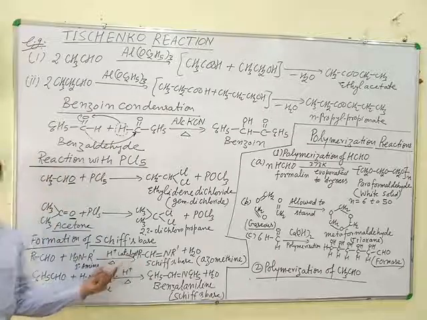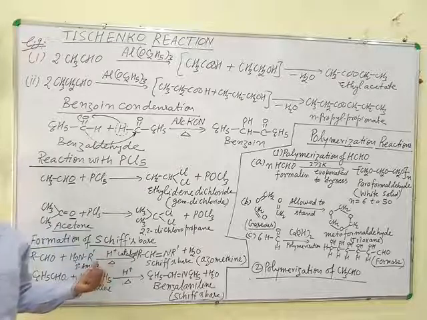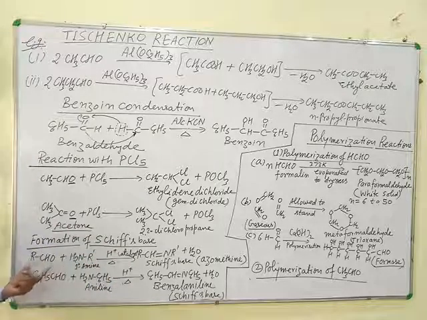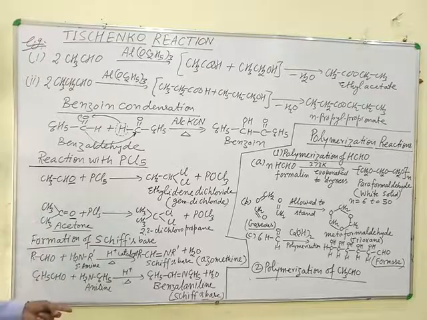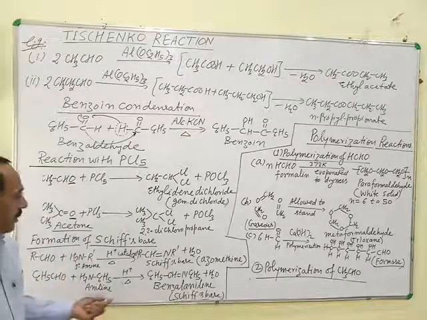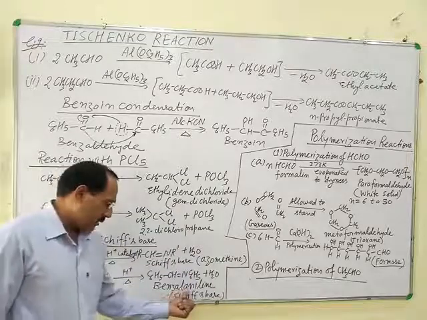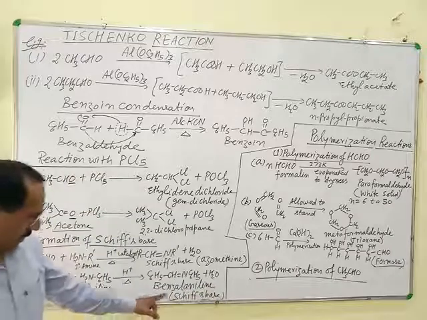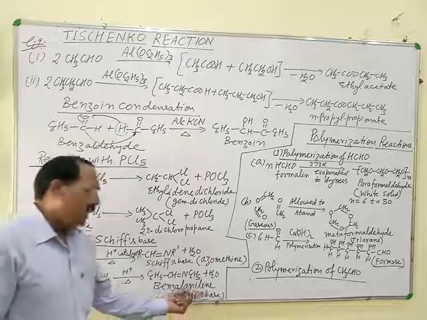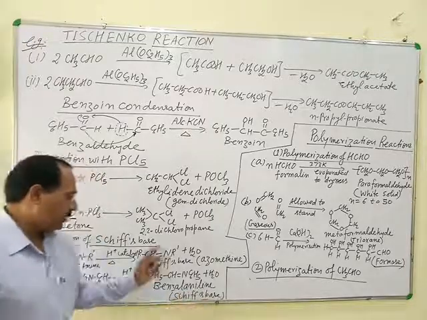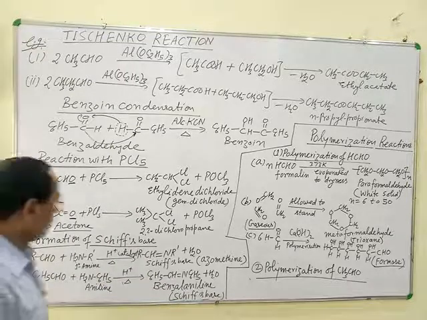Acid is taken as a catalyst, means a small amount of acid is taken. When an aliphatic or aromatic aldehyde reacts with an aliphatic or aromatic primary amine, then azomethines, or Schiff bases, are formed. These compounds are known as Schiff bases. This is the formation of Schiff base from aldehydes.